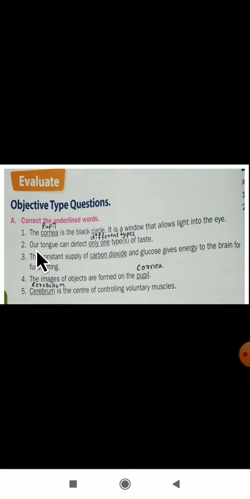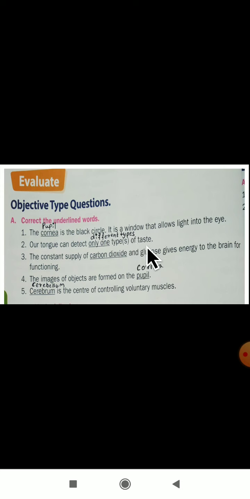Okay, our tongue can detect only one type of taste. Yes, our tongue can detect only one type of taste? No. So what you have to write here? Answer. First you write this sentence. Then below that, our tongue can detect different types of food. Which? Different types. Different types of food.